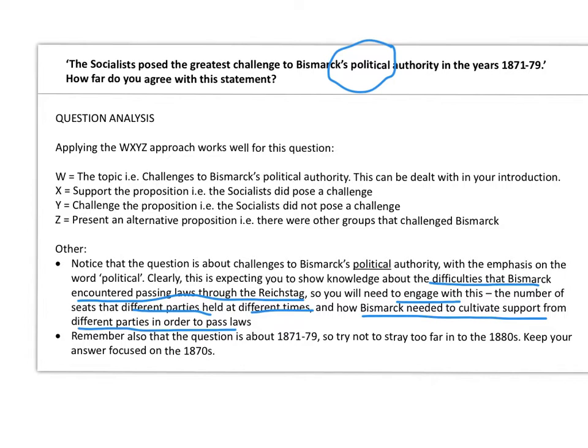And the other one, of course, is remember that the question is about 1871 to 79. Hugely important. Although there's possibly a slight valid justification to go slightly into the 1880s, and we'll get to that in a moment, keep your answer very much focused on the 1870s. And remember, 1871 to 79 covers 10 years. So you've got to really be precise in dealing with that timeline. Talk about the change. Change happened over that period of time. Okay, so you've got to be very, very sharp. Lots of dates should appear in your answer to get that across. Again, it keeps coming back to precise supporting information.